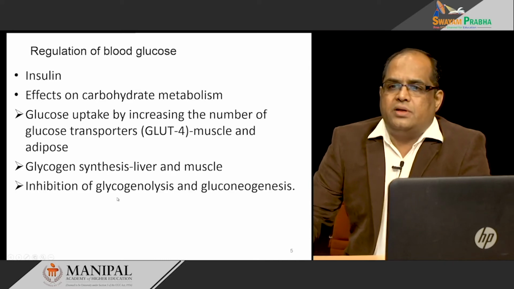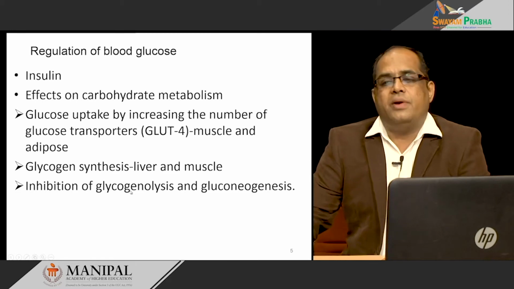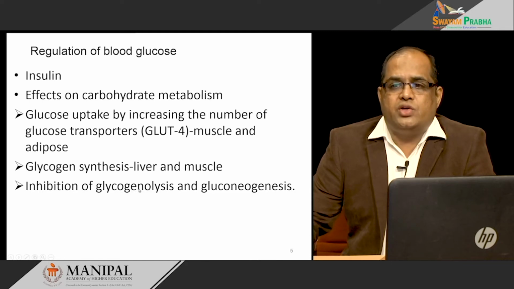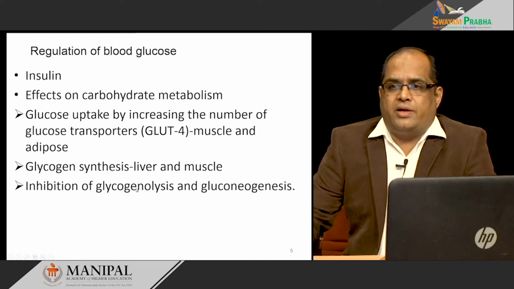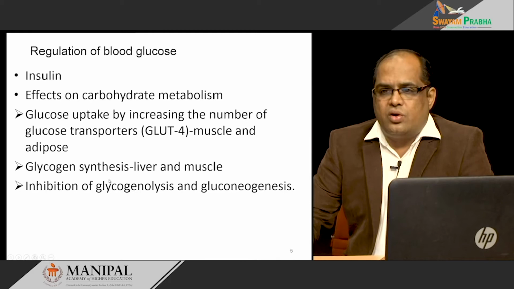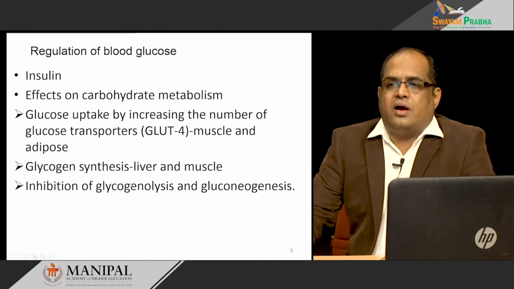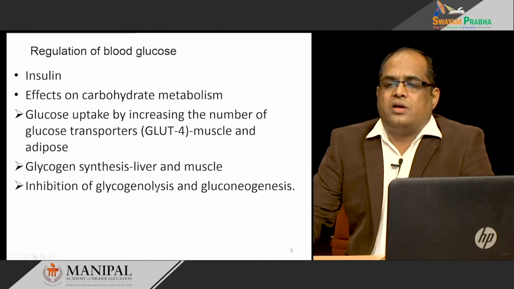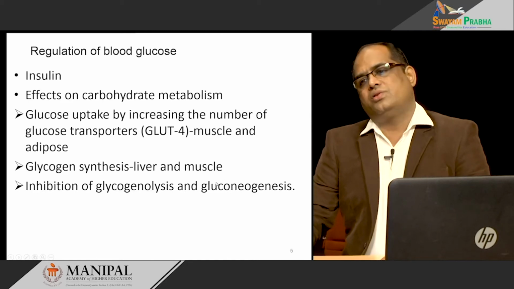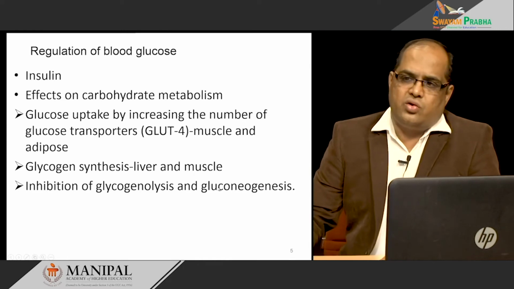Then, at the same time, insulin also inhibits glycogenolysis. Glycogenolysis means breakdown of glycogen into glucose, and because there is already enough glucose in the blood and in the cell, there is no need to break the already stored glycogen. It also inhibits gluconeogenesis. What is gluconeogenesis?